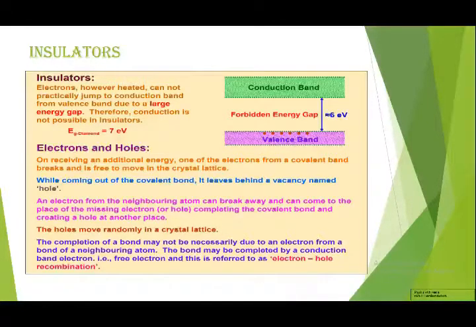The completion of a bond may not necessarily be due to an electron from a bond of a neighboring atom. The bond may be completed by a conduction band electron, that is, a free electron, and this is referred to as electron-hole recombination.